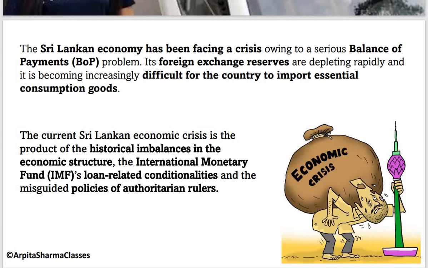Now, as we talk about the Sri Lankan crisis, currently the country is running short of foreign exchange reserves. Let's understand what exactly is the meaning of foreign exchange reserves. अभी currently country में जो foreign exchange reserves है वो काफी कम है. क्या होता है foreign exchange reserve और इससे क्या help होती है ये समझ लेते हैं.